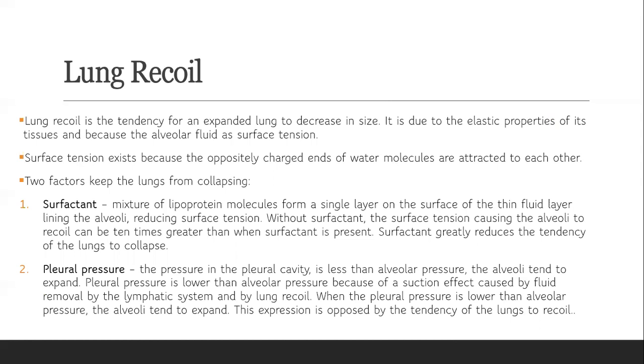There are two factors that keep the lung from collapsing: the surfactant and our pleural pressure. Our surfactant is very important because it reduces surface tension. Without surfactant, the surface tension that causes the alveoli to recoil can be 10 times greater than when surfactant is present.